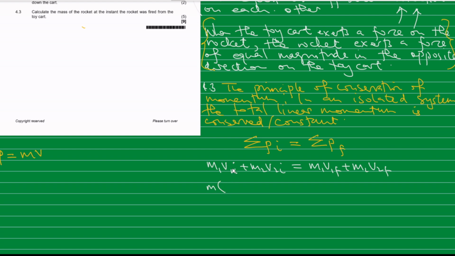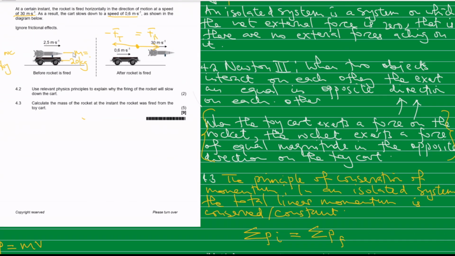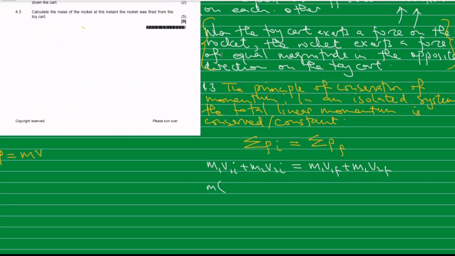Initially the rocket is moving at the same speed as the toy cart, 2.5 m/s. So they are all moving at the same velocity. So the mass times 2.5, that is the momentum of the rocket, plus the momentum of the toy cart. The toy cart is 20 kg, as you've seen there. The velocity is also 2.5. So this is the total momentum before the firing. This will be equal to the total momentum after the firing.